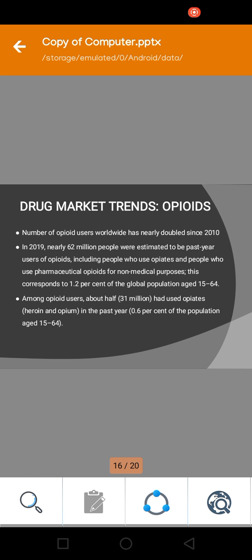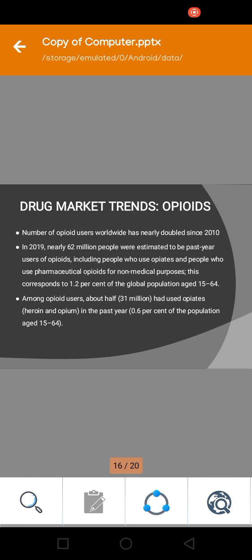Among opioid users, about half, 31 million, had used opiates, heroin, and opium in the past year. That is 0.6% of the population aged 15 to 64. Heroin is a very natural form, which we can discuss in recent slides. 80% of people use heroin.